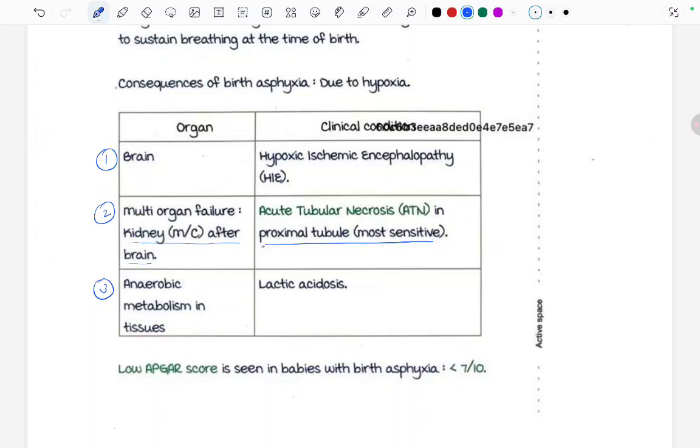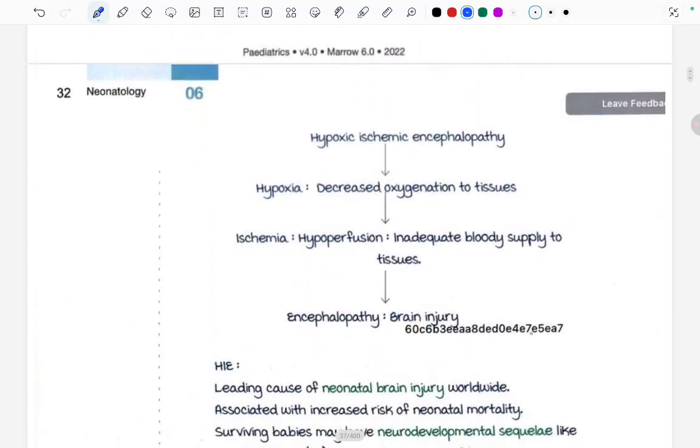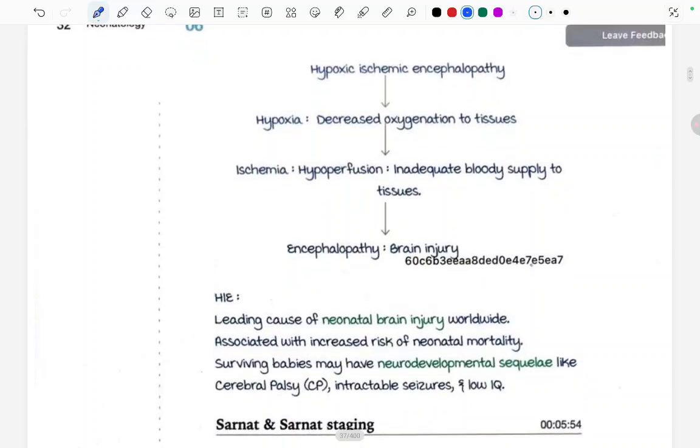Low Apgar score is seen in babies with birth asphyxia, less than 7/10. Fine, this is the low Apgar score in babies with birth asphyxia. Moving ahead, in hypoxic ischemic encephalopathy there occurs hypoxia, that is decreased oxygenation to tissues, which leads to ischemia or hypoperfusion, or inadequate blood supply to tissues. Fine, this leads to what? Ischemia or hypoperfusion and inadequate blood supply to tissues lead to encephalopathy, that is, brain injury.